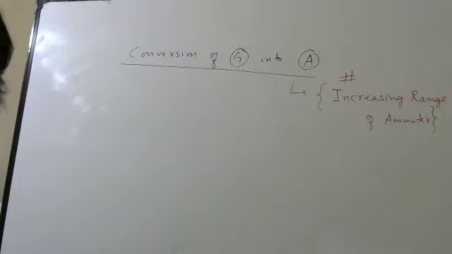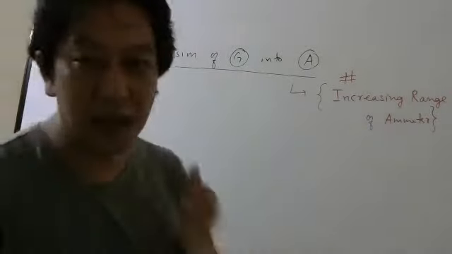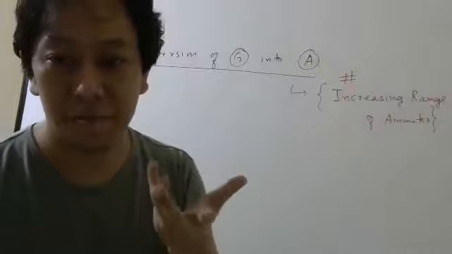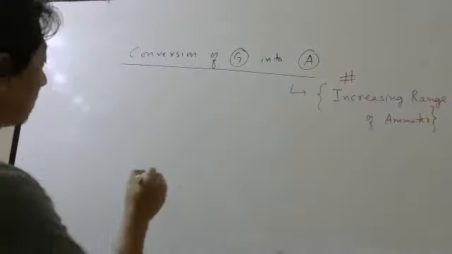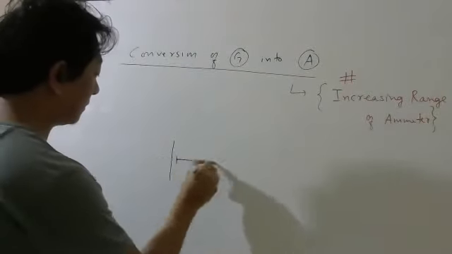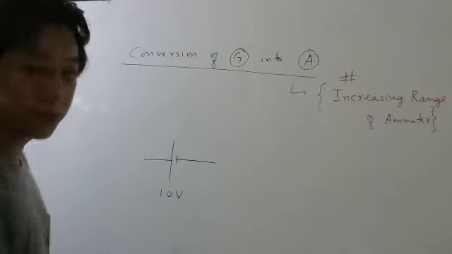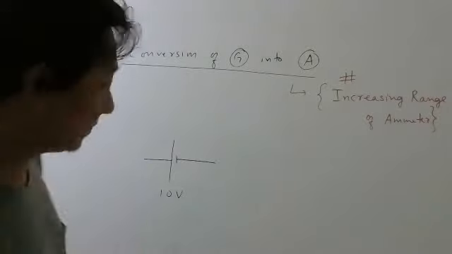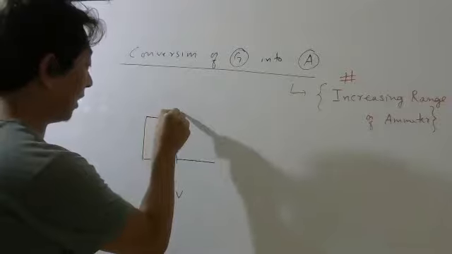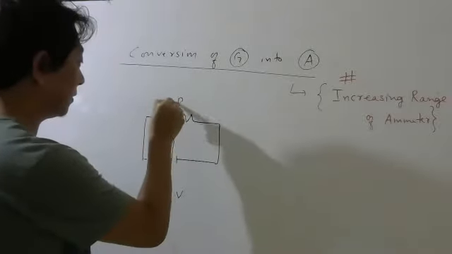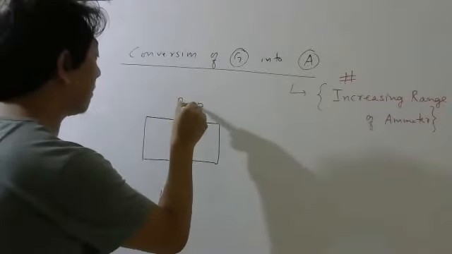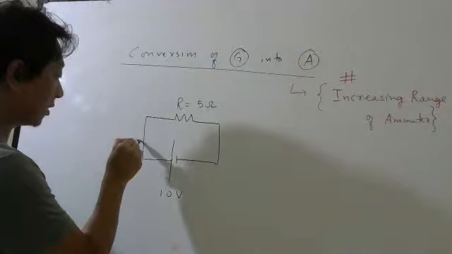Okay, first of all, let us ask why we need to convert. I mean, directly, why can we not use a galvanometer? So the problem is this. Look here. Suppose there is a battery, 10 volt, no internal resistance, forget that. And I put an external resistance, let's say 5 ohm. Now how much current is flowing?